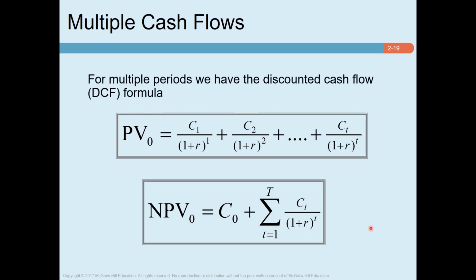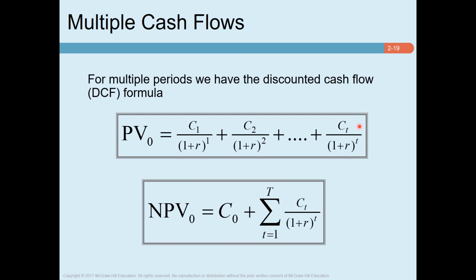Now let's extend our discussion on NPV. So far, we have seen an example where we expect a cash flow at the end of year one. We discounted it to get the present value, and we compared it with the initial investment to decide whether we accept or reject a project. Now, a project does not necessarily have only one cash flow. A project may have a series of cash flows arising in multiple periods. Look at this example here. You may have a project where you have a series of cash flows, for example, C1, C2, up to CT.